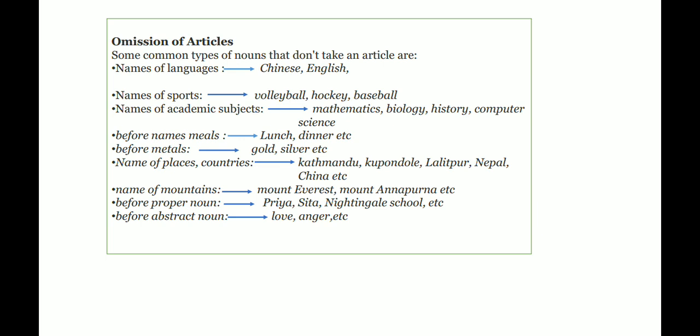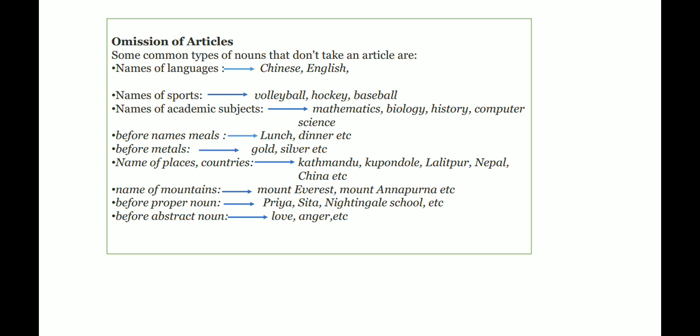We have a few rules. Some common types of nouns that do not take articles are, before the names of languages like Chinese, English, we do not use articles. Before the names of sports and before the names of academic subjects, we do not use articles. Sports like volleyball, hockey, baseball, football, we do not use articles. And academic subjects like mathematics, biology, history, computer science, we do not use articles. Before the names of meals like lunch, dinner, no articles. Before metals like gold, silver also, we do not use articles.